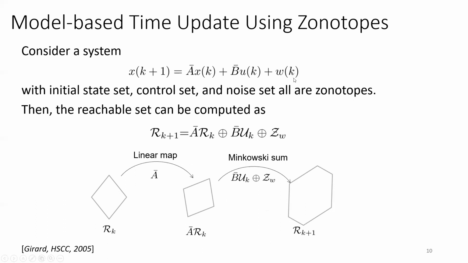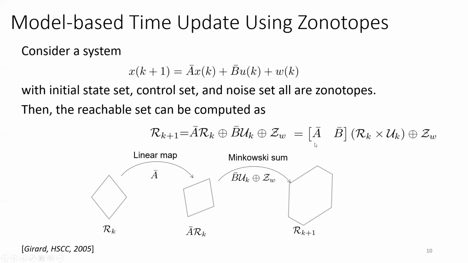For the time update, if we know the model, it will be easily A bar multiplied by the reachable set, which is a linear map, instead of multiplication between A bar and the state. And instead of summation, we will have the Minkowski sum between sets. And instead of the noise, we will have a set that bounds the noise. We assume the noise is bounded, but we don't assume a distribution for the noise.